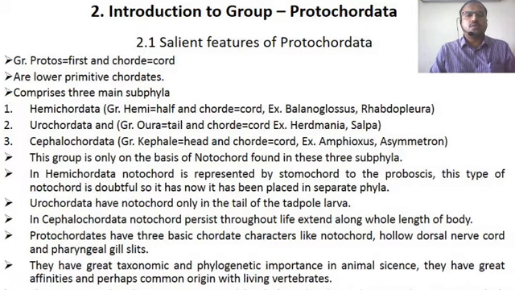So this is about the characters or salient features of Protochordata. After the salient features, we will move towards the next bit about the Hemichordata.